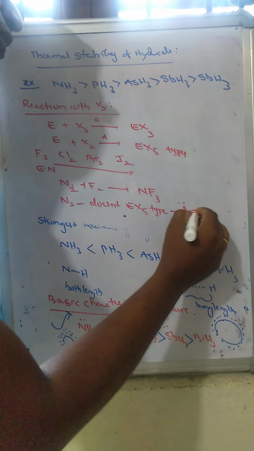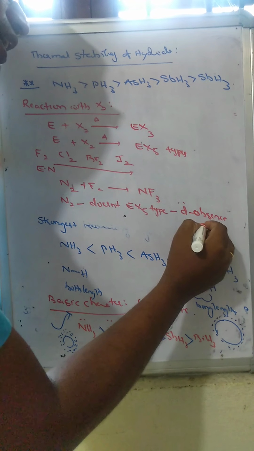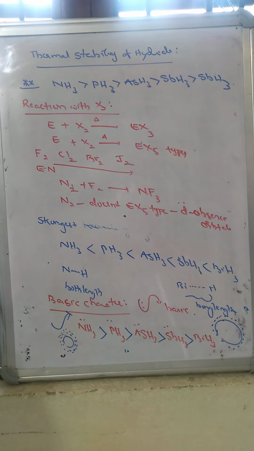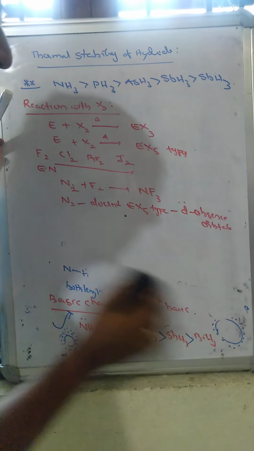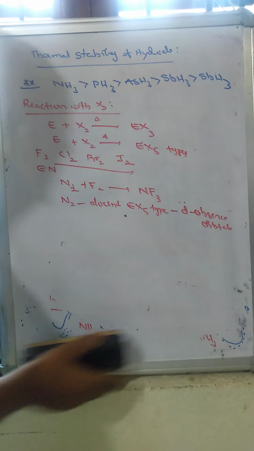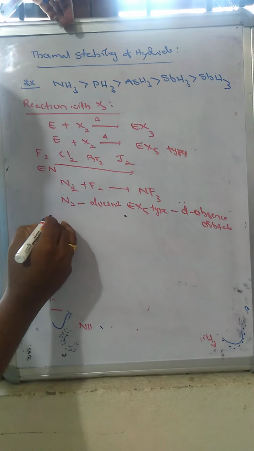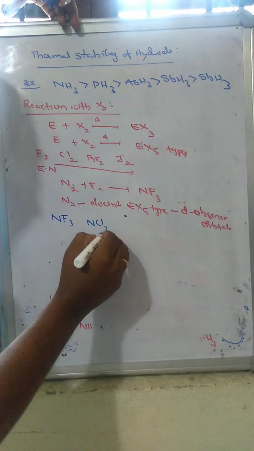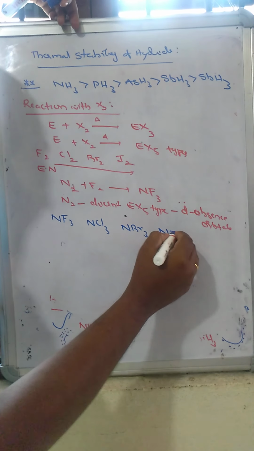The reason is the absence of d orbitals. Due to the absence of d orbitals, nitrogen cannot form the pentahalides. Now we take the different nitrogen compounds NF3, NCl3, NBr3 and NI3.